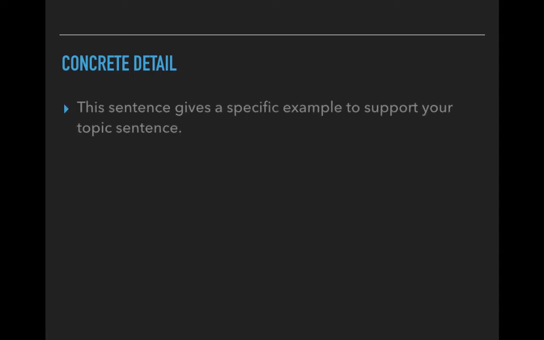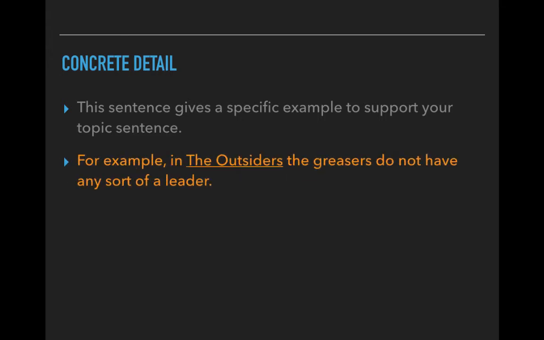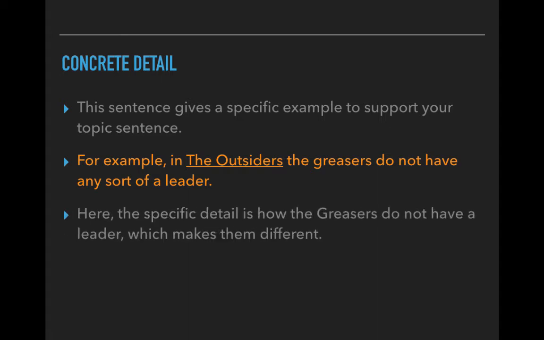Here you're going to give me something very specific to support the topic sentence. For example, here it's, in The Outsiders, the greasers do not have any sort of a leader. That's a very specific detail that we took off of our brainstorm and used here as our concrete detail. Here the specific detail is how the greasers do not have a leader, which makes them different.